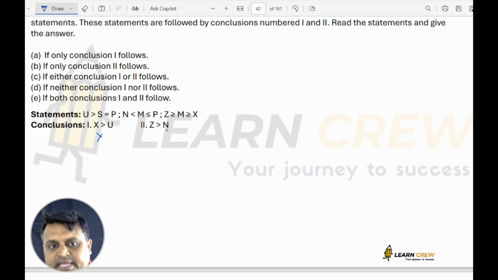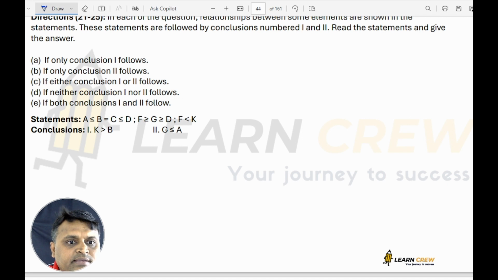Second one, Z greater than N. Z to N. So here see Z greater than or equal to M, N less than M. So M greater than N. When I am going from Z to N, I have two inequalities, greater equal to and greater. So I will give the highest priority for greater. So Z greater than N is satisfied. So answer is 2.